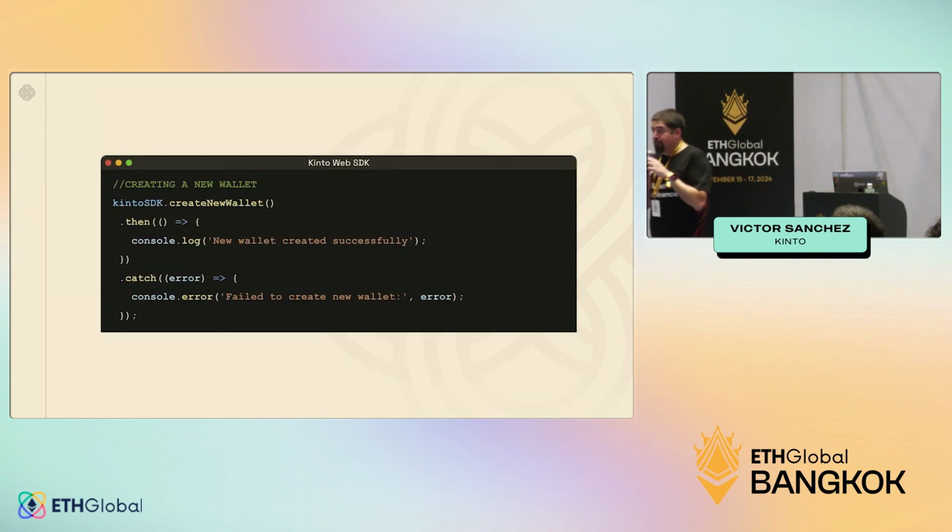If it's the first time that they connect, they are going to need to do the same thing that you did, going through that process of doing the KYC, creating their wallet, etc. How do you do it on your side? Extremely easy. Call Kinto SDK create new wallet, and you're going to trigger that process on your web application directly.